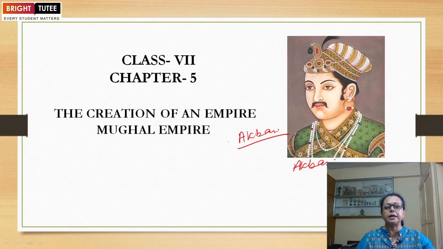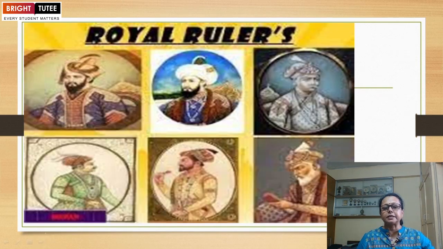How was this empire created in India? They were not the natives of India, but they created a very successful empire in our country. These are the six important Mughal rulers. Started with Babur. He is Babur.